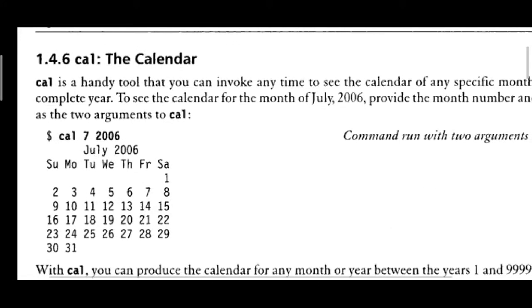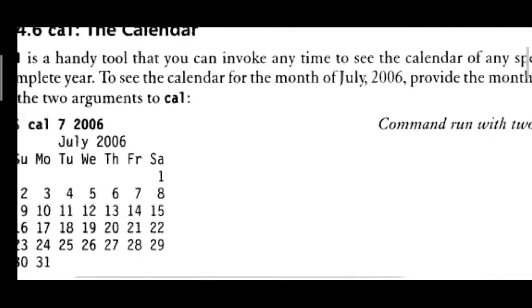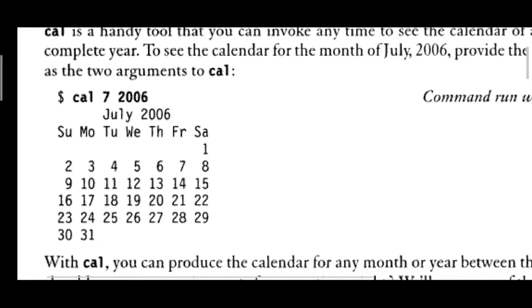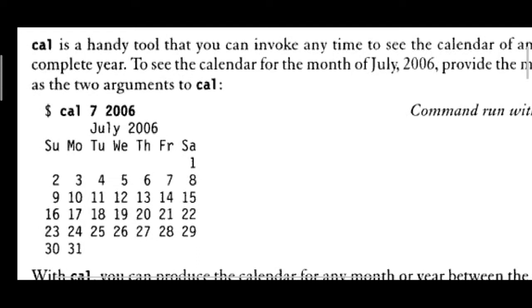To display the calendar we can use the command cal. In the interactive shell of the Unix environment, just type the command cal, that will display the calendar. See, the calendar of the month will be displayed. Otherwise you use cal followed by month and year, so that month and year calendar will be displayed.